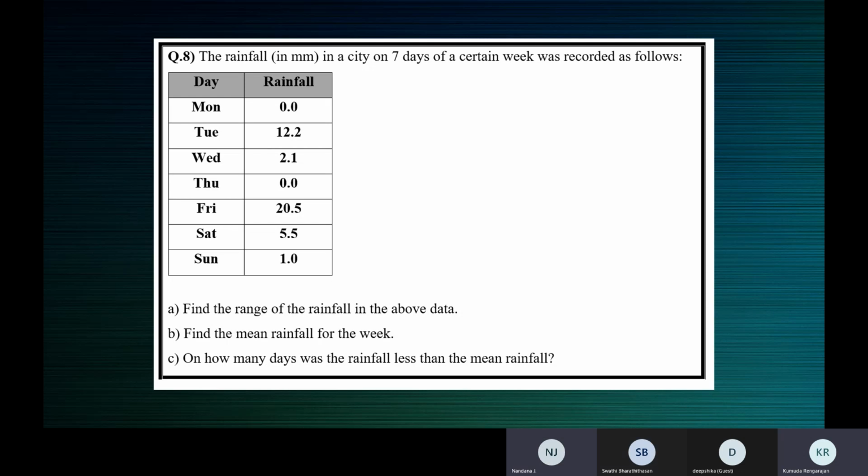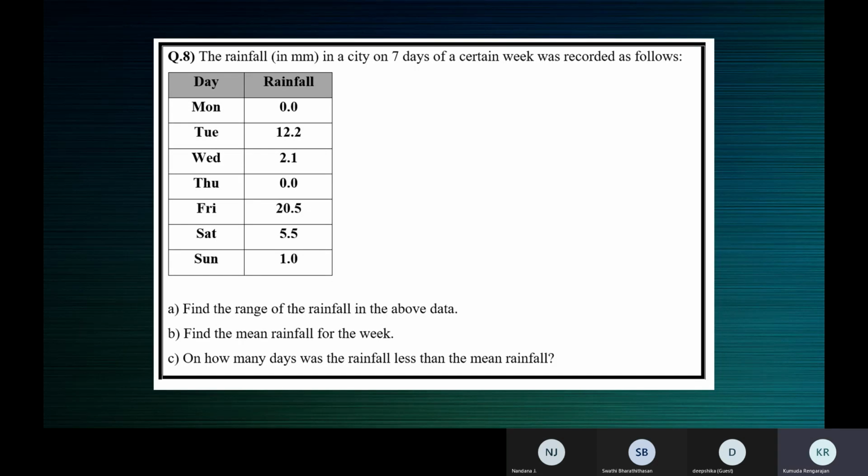But my doubt is, on 2 days there was no rainfall, right? Then how can you take 7? It should be 5, right? Ma'am, no, we can add it as 0. Yes, we are finding the mean rainfall for the week, and for the week means 7 days. So even if there was no rainfall, since we are finding the mean rainfall for the week, you have to divide by 7.